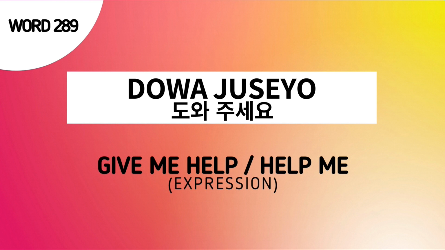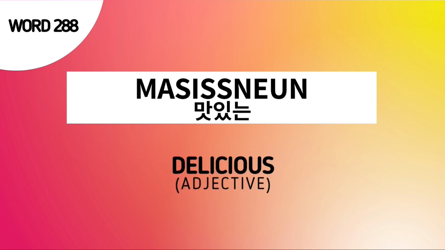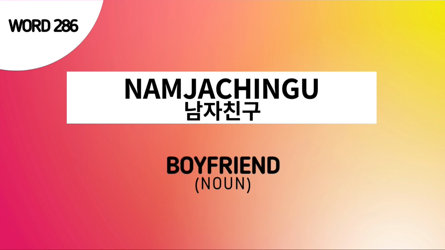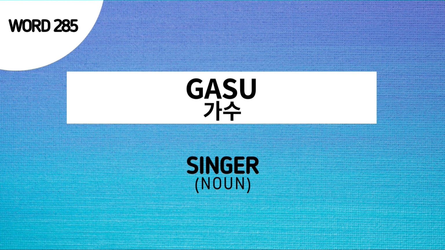Word number 289 is joesonghamnida, which means give me help or help me. Word number 288 is masinneun, which means delicious. Word number 287 is chingu, which means girlfriend. Word number 286 is chingu, which means boyfriend. Word number 285 is gasu, which means singer.